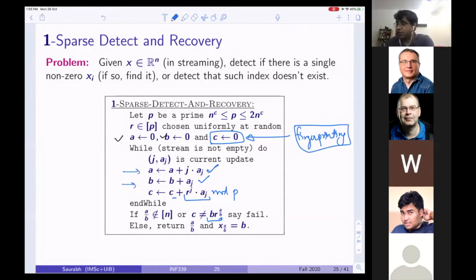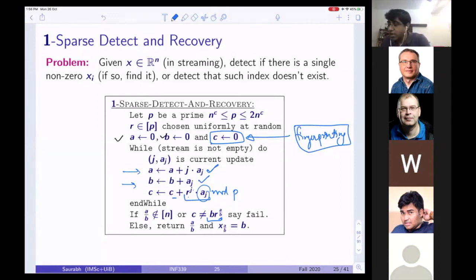B stores the value. But what are we storing at C? We are storing not aj, but r to the power j times aj. So it is like some random power of the coordinate, some random number to the power of the coordinate, modulo p.